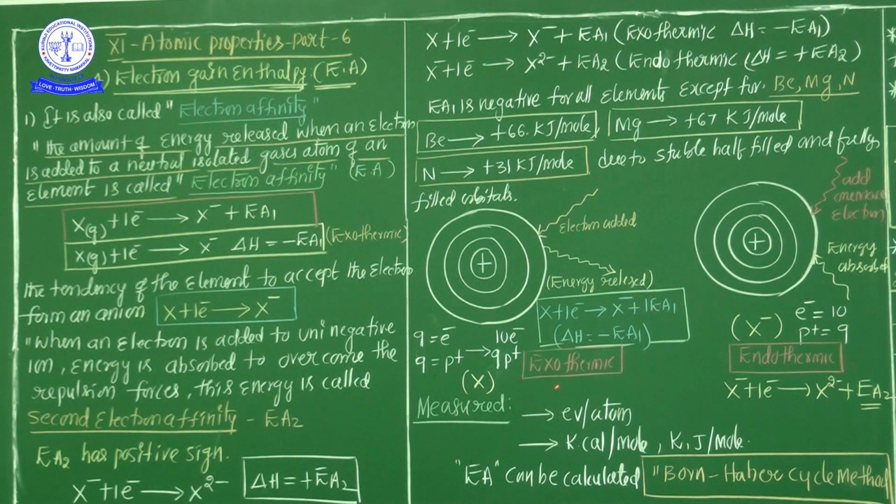Now electron affinity is measured in the same units as ionization potential. See here: electron volts per atom, kilocalorie per mole, and kilojoule per mole. Electron affinity can be calculated by the Born-Haber cycle method. So write this down, this is a most important point.